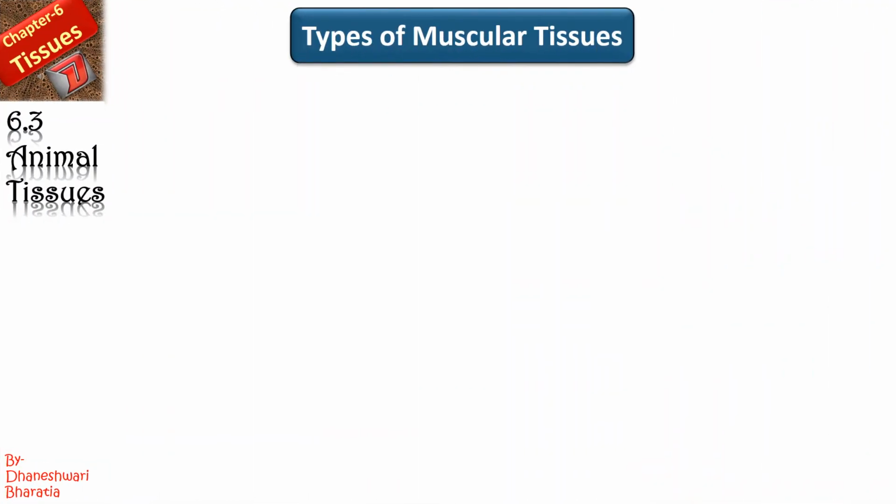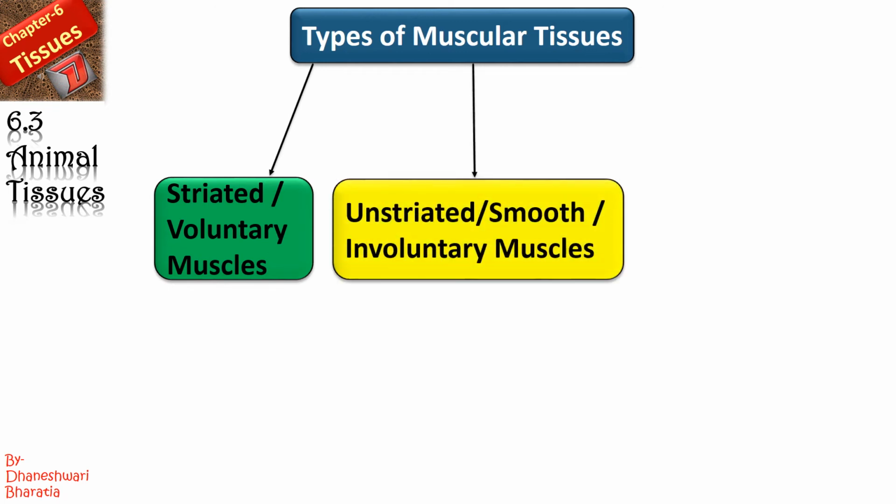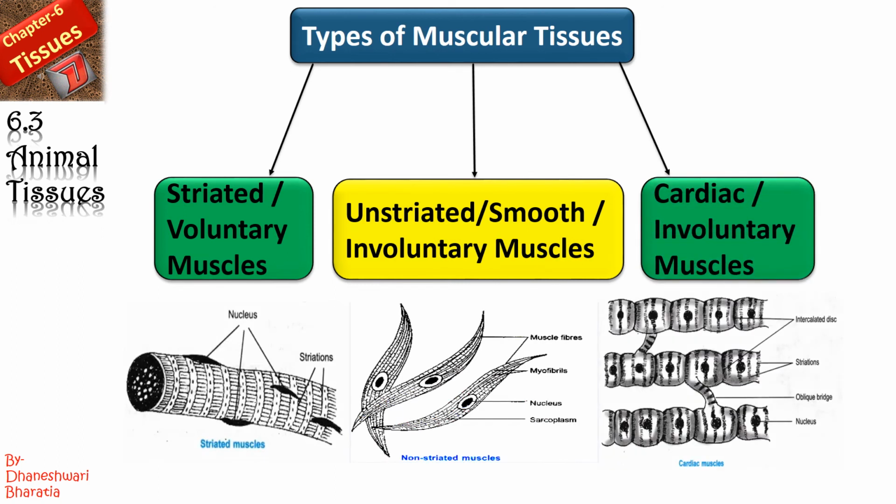Now let's talk about the types of muscular tissues. There are three types: striated or voluntary muscles, unstriated or smooth or involuntary muscles, and the last is cardiac or involuntary muscles. So here we can say the muscular tissues are made up of two types of muscles: voluntary muscles and involuntary muscles.